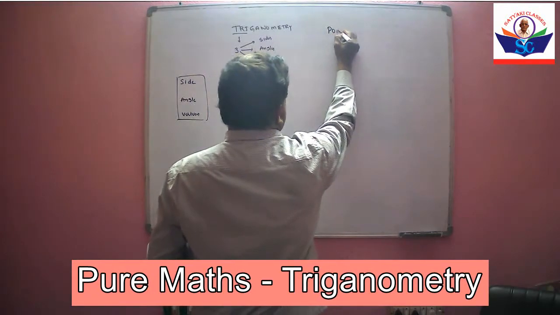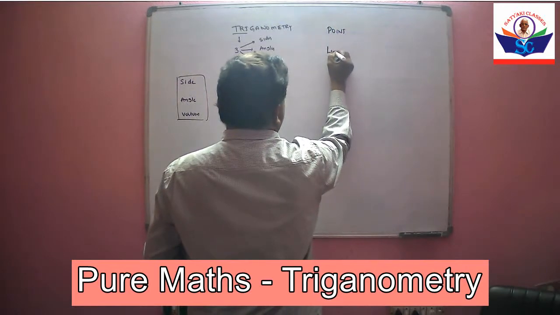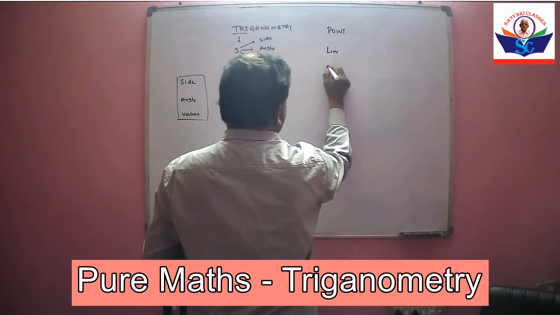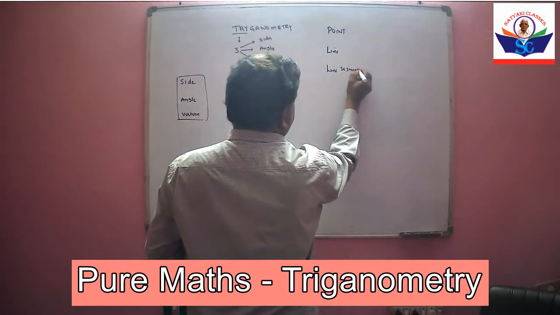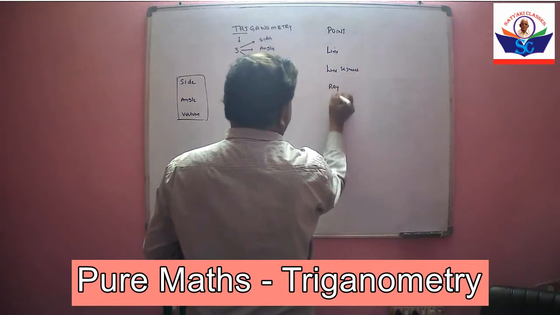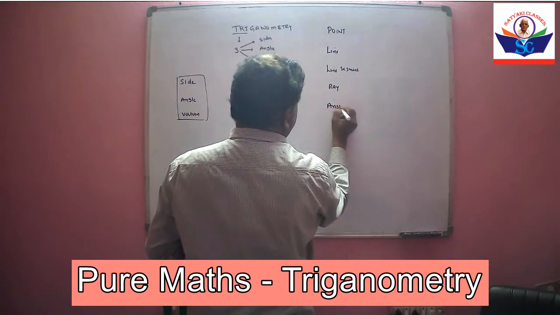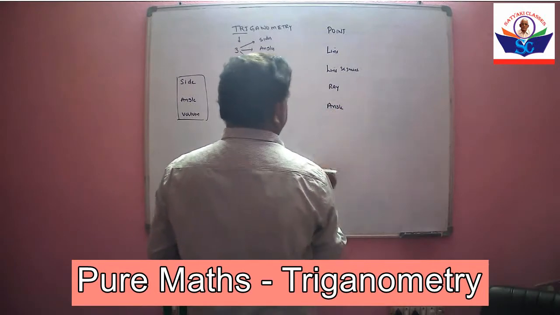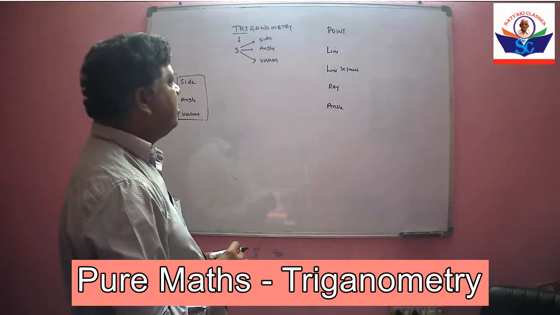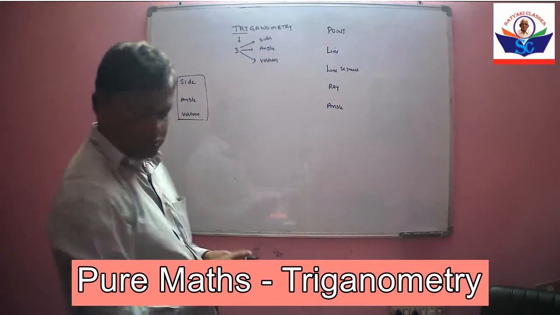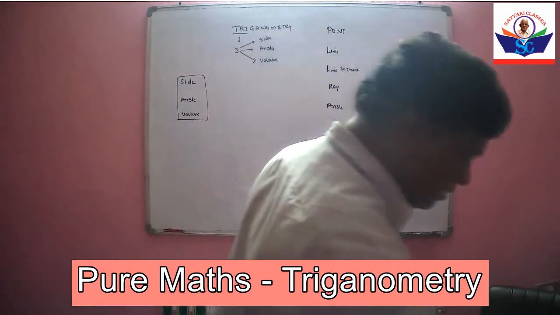What is a point, what is a line, what is a line segment, what is a ray, what is an angle. These points we can discuss now.